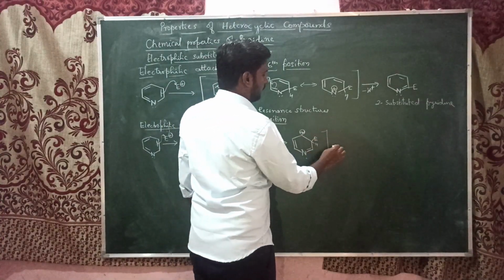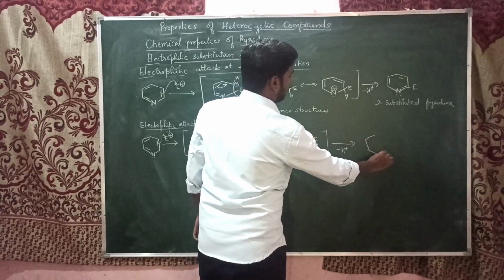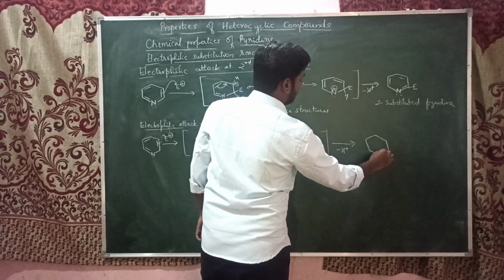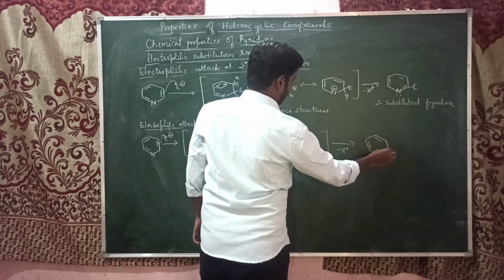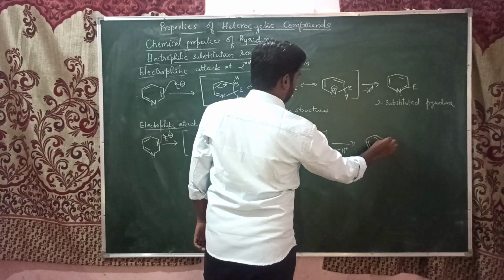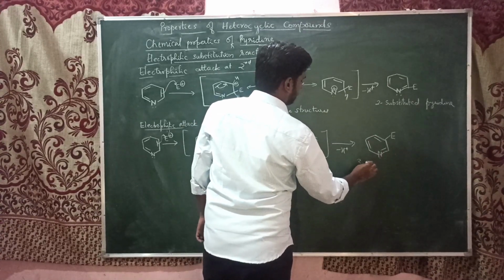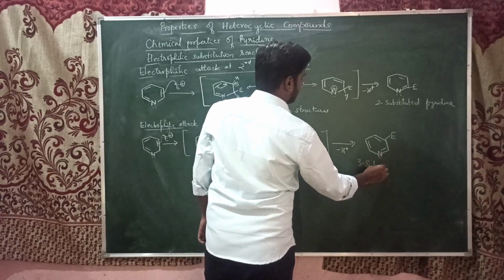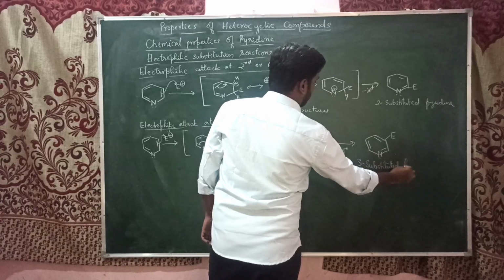So here we see the proton elimination. When the proton is eliminated, it is going to form a third position substituted product, where an electrophile has been substituted. So this one is the substitution at the third position, 3-substituted pyridine.